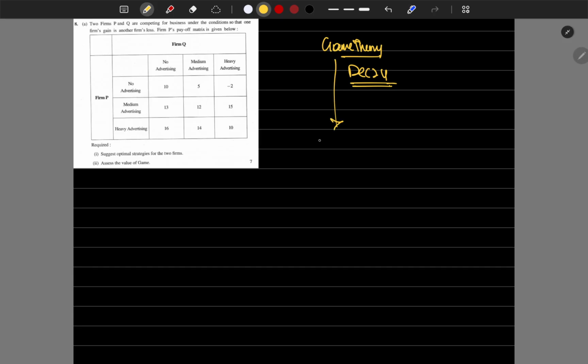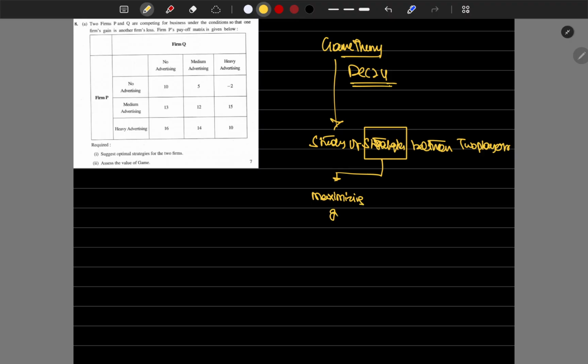Game theory is nothing but the study of strategies between two players. A strategy can be maximizing the gain, or minimizing the loss, which is also one kind of strategy, right? So in our problem we are going to see one kind.